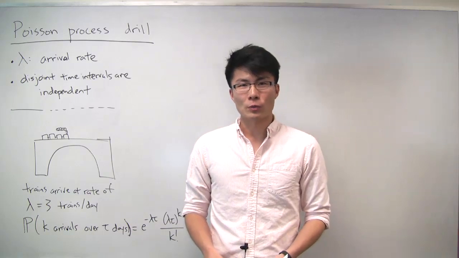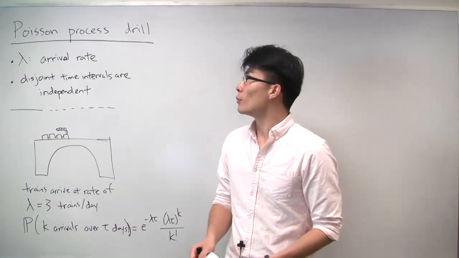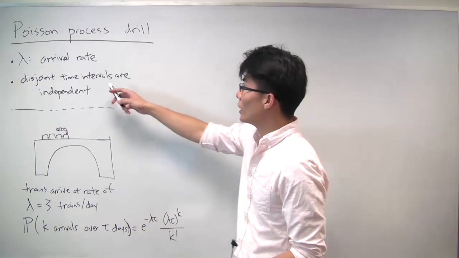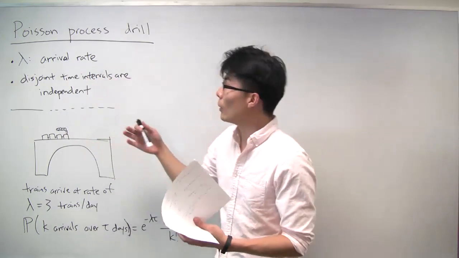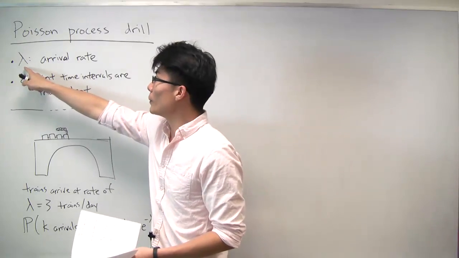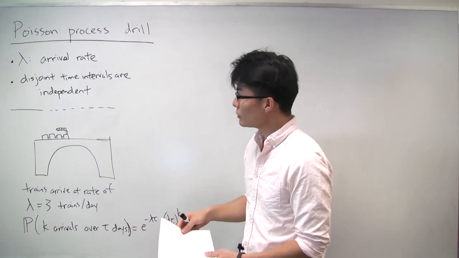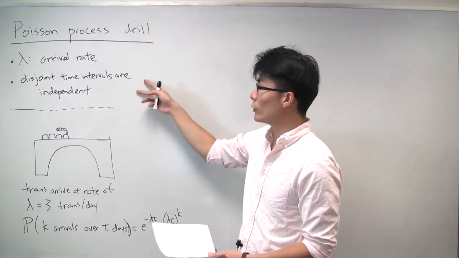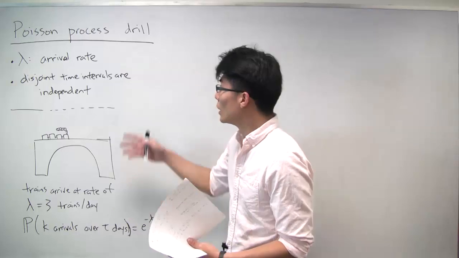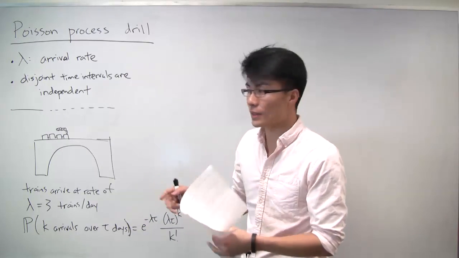Hi, in this session we're going to work on a drill problem to get some more practice working with Poisson processes. So remember, a Poisson process is a process that models how things arrive. And the important parameter is lambda, which is the arrival rate, the number of arrivals per unit time. And another important fact to remember for this problem is that when you consider disjoint time intervals, whatever happens in these two disjoint time intervals is independent.